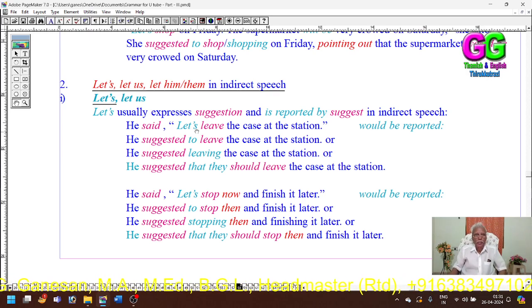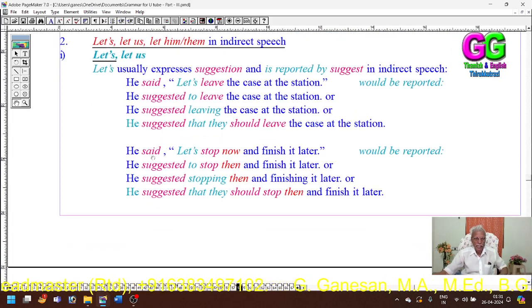The auxiliary should be used before the verb. He suggested that they should leave the case at the station. Then, second example: he said, "Let's stop now and finish it later." This would be reported as: he suggested to stop then and finish it later on.